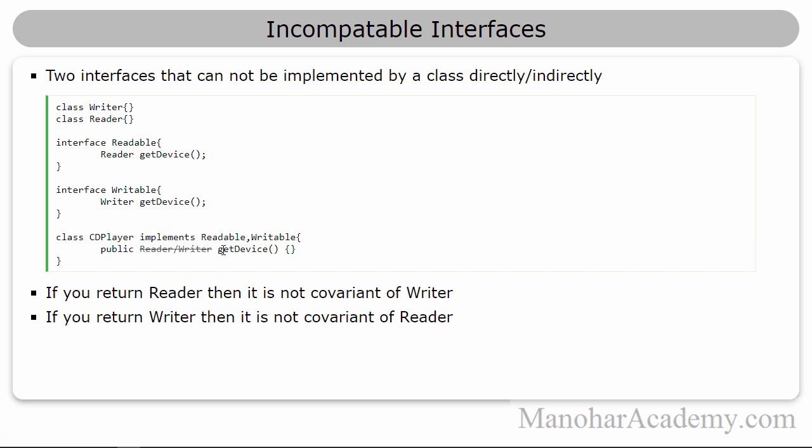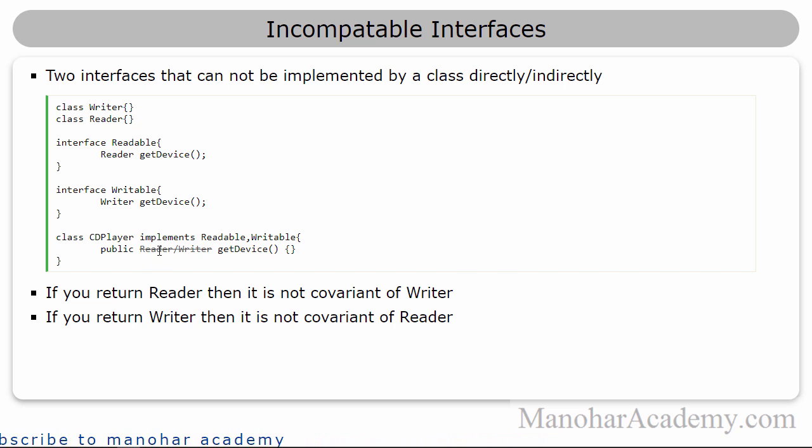But while providing the implementation, we are overriding whatever we have in the super interface. The overriding rules say that it should have the same signature, it should not be less accessible, and the return type should be covariant. So you can either return a Reader or some subclass of Reader, or you can return a Writer or a subclass of Writer.